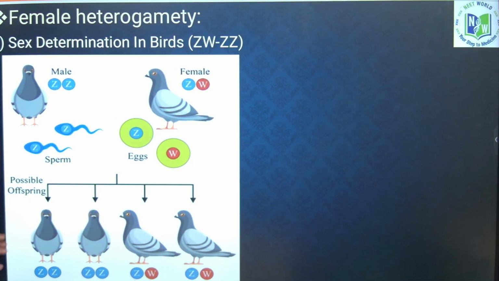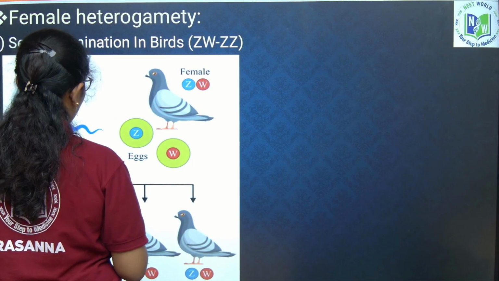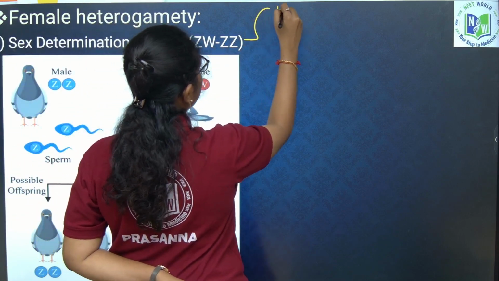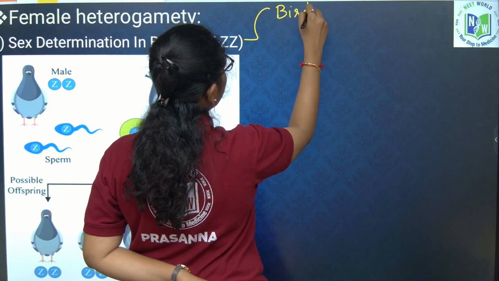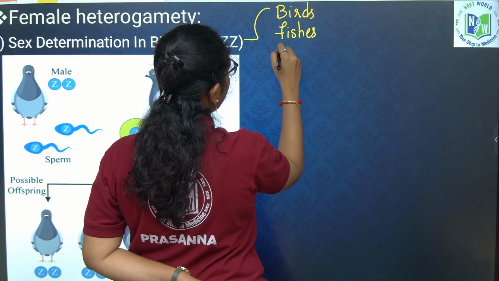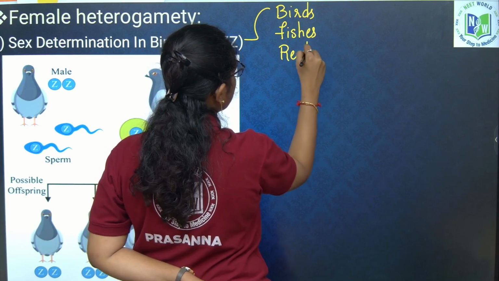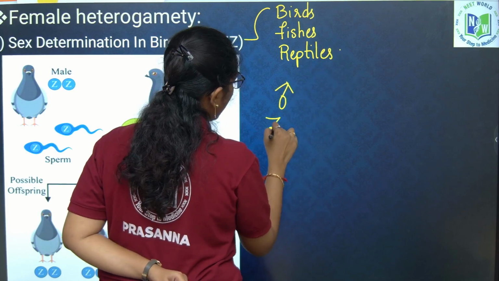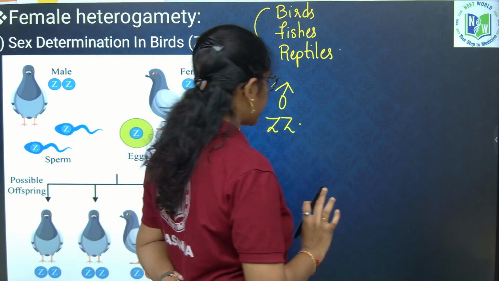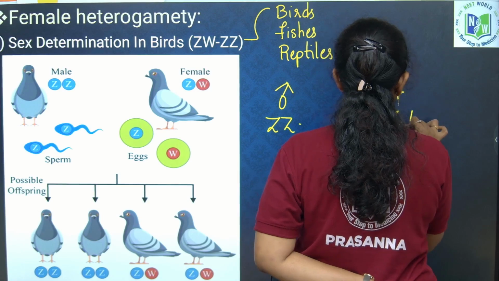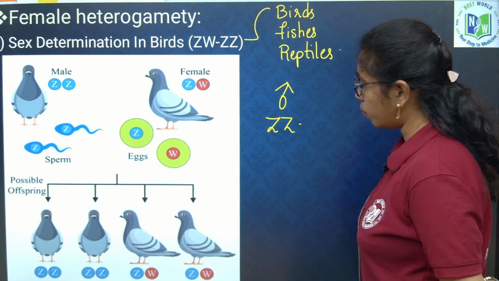Next, ZW-ZZ type of sex determination. This is most important, and the examples of it are mostly birds, fishes and reptiles, wherein males are homozygous or homogametic, that is ZZ, and females include ZW set of chromosomes.